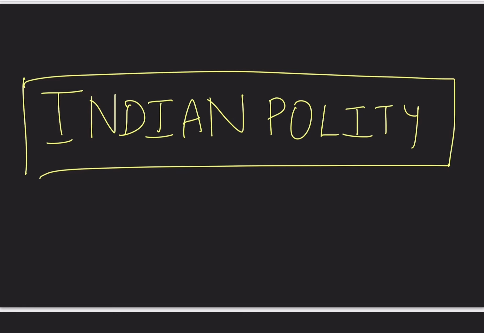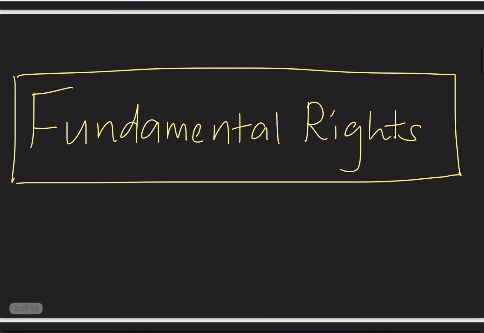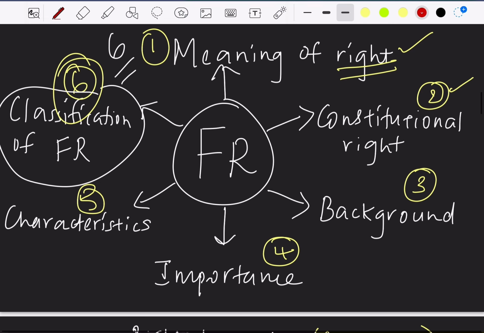So in our discussion on Indian polity, we had started with fundamental rights. In the topic of fundamental rights, these are the 6 concepts that we must study. Firstly, we must know the meaning of right, and also understand the difference between right and privilege. And then we must understand the types of rights, that is, there are rights like legal rights, constitutional rights, statutory rights. Here we must know the difference between each right also.